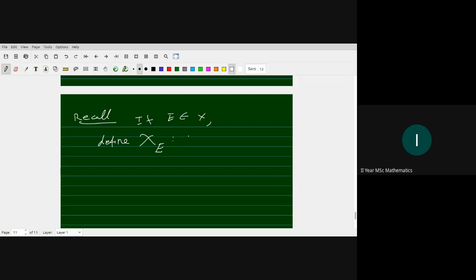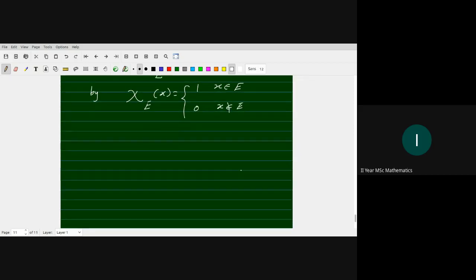This is the chi symbol, right? Chi E is defined by: the characteristic function value is 1 if x belongs to E, and 0 if x does not belong to E. Then a simple function can be written as a linear combination of characteristic functions.